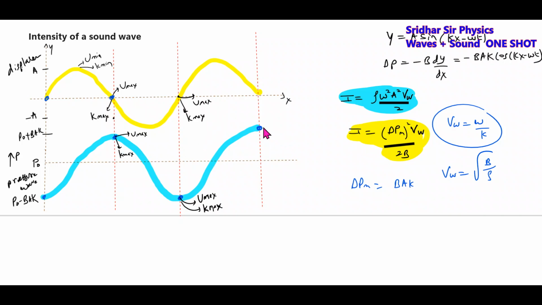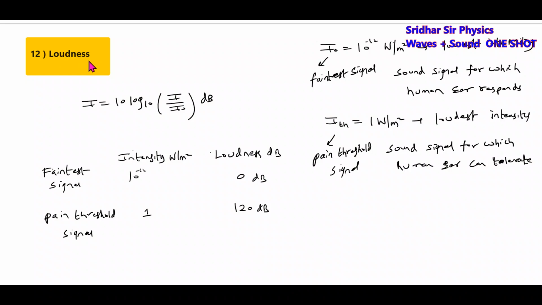There's one very important thing which you have to remember. Next, we will express the loudness of a signal. Rather than the linear scale, we are going to represent it on a logarithmic scale. So for loudness, we are not comparing with zero. This will be our reference. Any particular sound signal, I'll compare its strength with respect to this reference point. Any other sound signal I compare with this, and then I say it's louder than this or less loud than this one. So this will be our pain threshold, or the faintest signal, what we can call it.